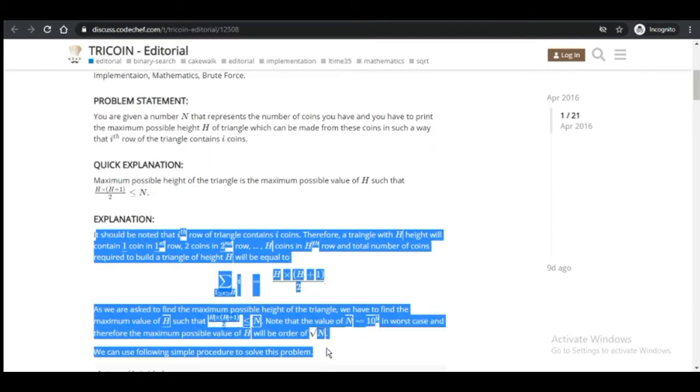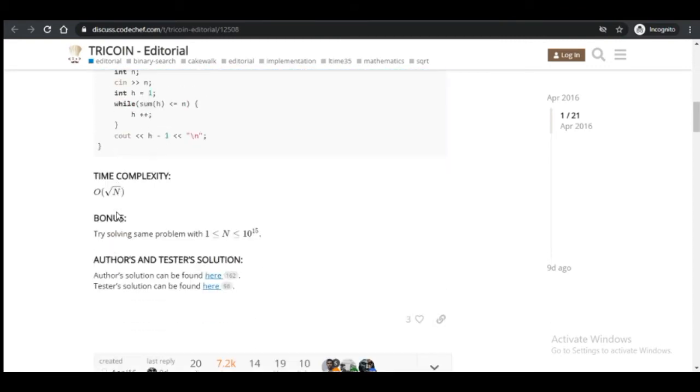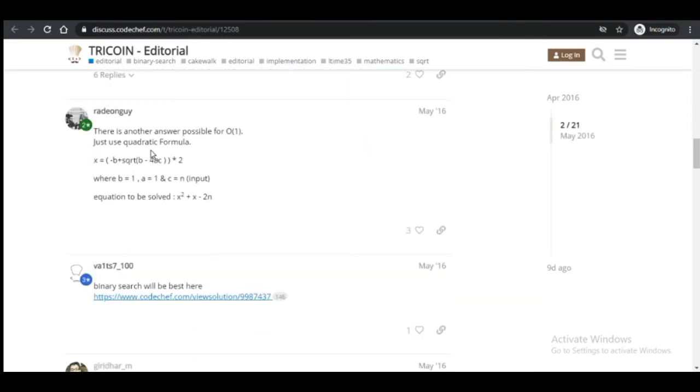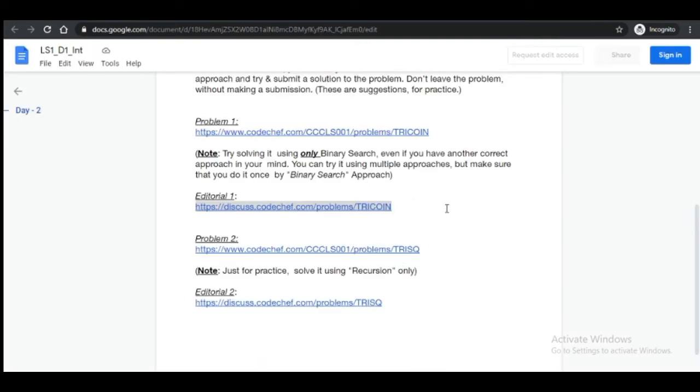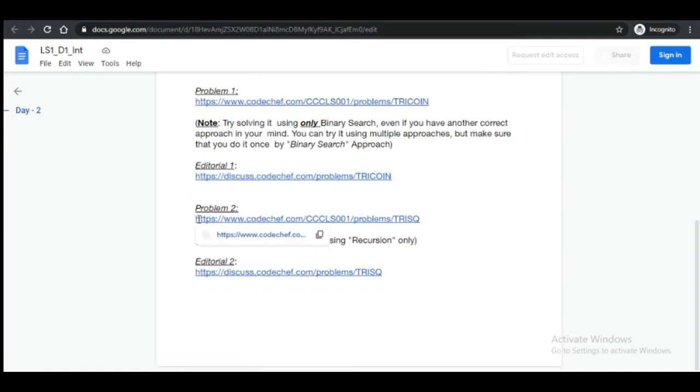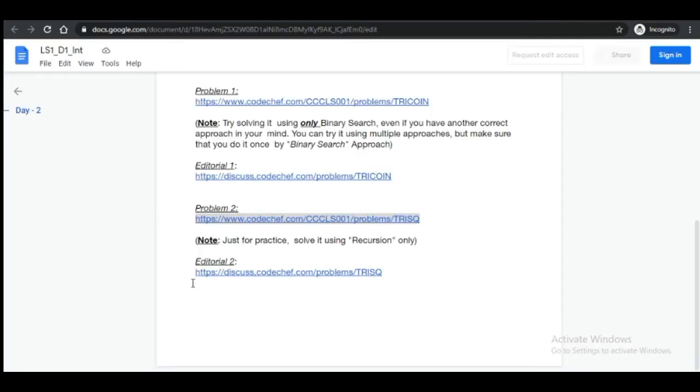The explanation is already given, you can check it out. If you are still having a problem, you can read their comments or ask a question also. Okay, now coming to the second problem. Let me open the editorial also.